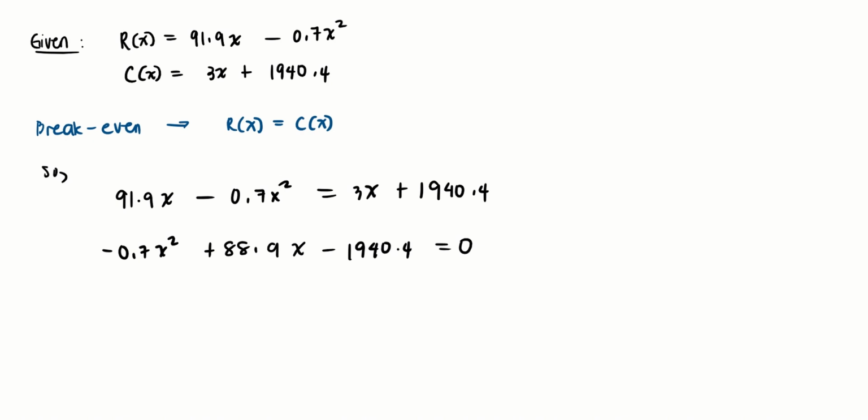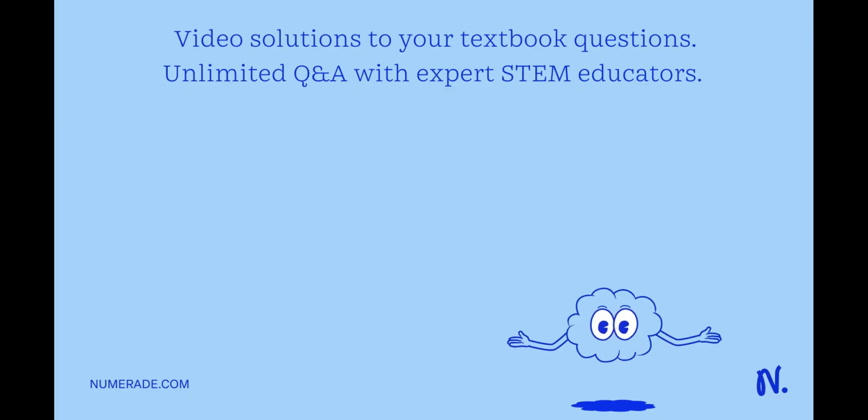And then we will have to use the quadratic formula. By the quadratic formula, we have x that's equal to negative of 88.9 plus or minus the square root of b squared